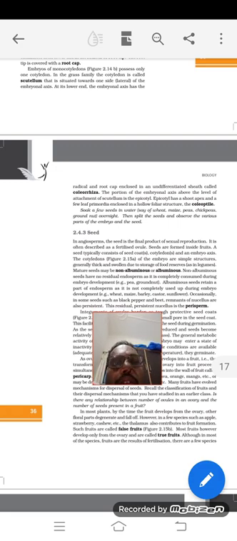So when we look into the seed, this seed can be of two types. Sometimes the endosperm will be present. If the endosperm is present, it will be called the albuminous seed. If the endosperm is absent, it is called the non-albuminous seed.